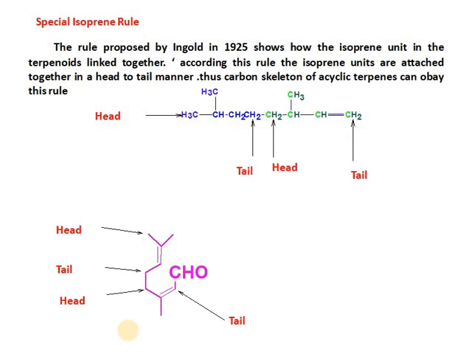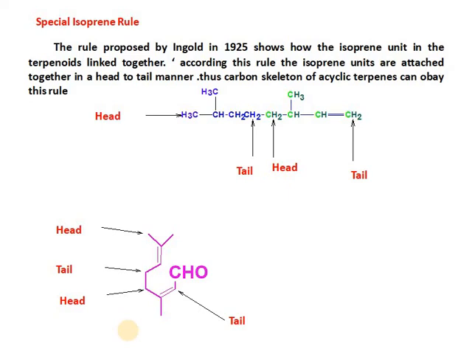The next rule we are going to discuss is the special isoprene rule. This rule was proposed by the scientist Ingold in 1925. Ingold showed how the isoprene units in terpenoid molecules are linked together.